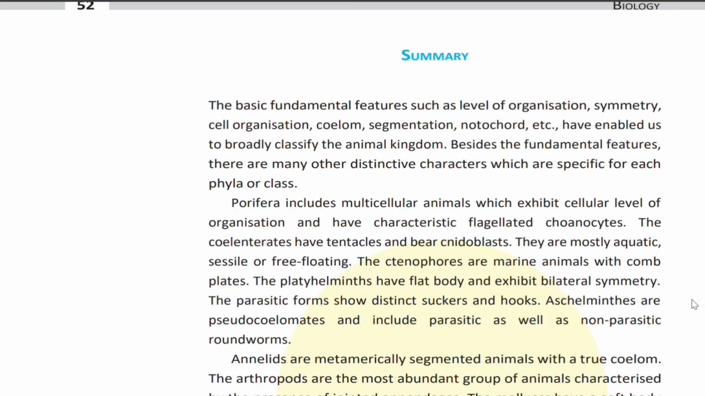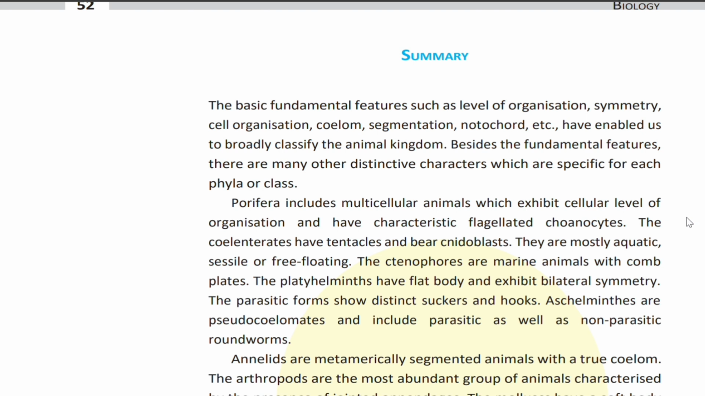Let us discuss the summary of animal kingdom. The basic fundamental features such as level of organization, symmetry, cell organization, coelom, segmentation, notochord, etc. have enabled us to broadly classify the animal kingdom. Besides the fundamental features, there are many other distinctive characters which are specific for each phylum or class.